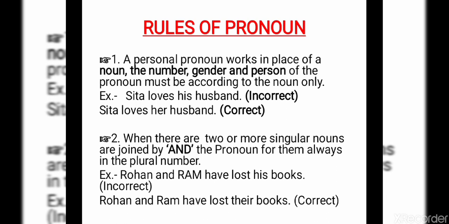The second rule: when two or more singular nouns are joined by and, the pronoun for them is always in plural number. Look into this example. Rohan and Ram has lost his books. Incorrect. His, that is a singular form. Here we are talking about two people. Rohan and Ram has lost their books. That is the correct usage.